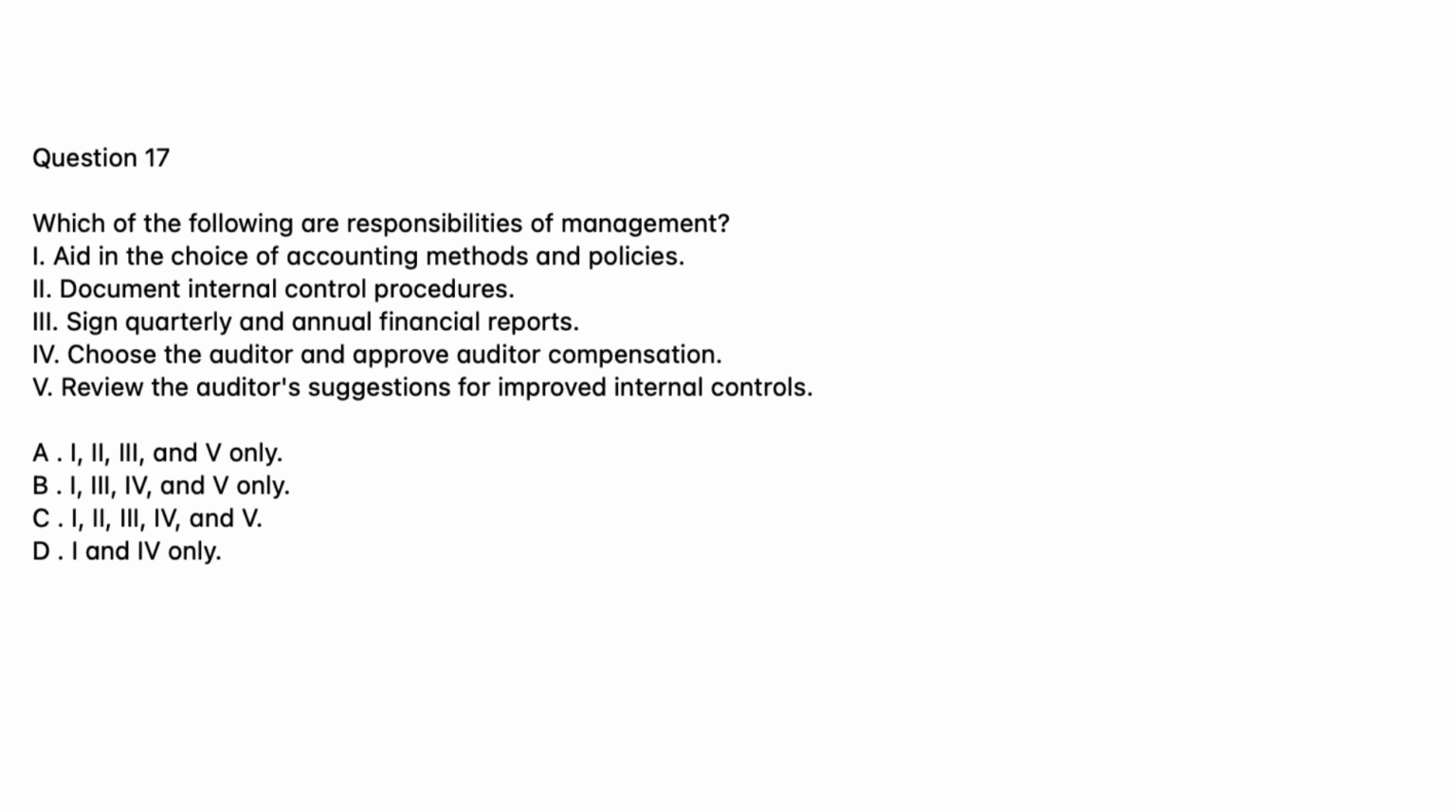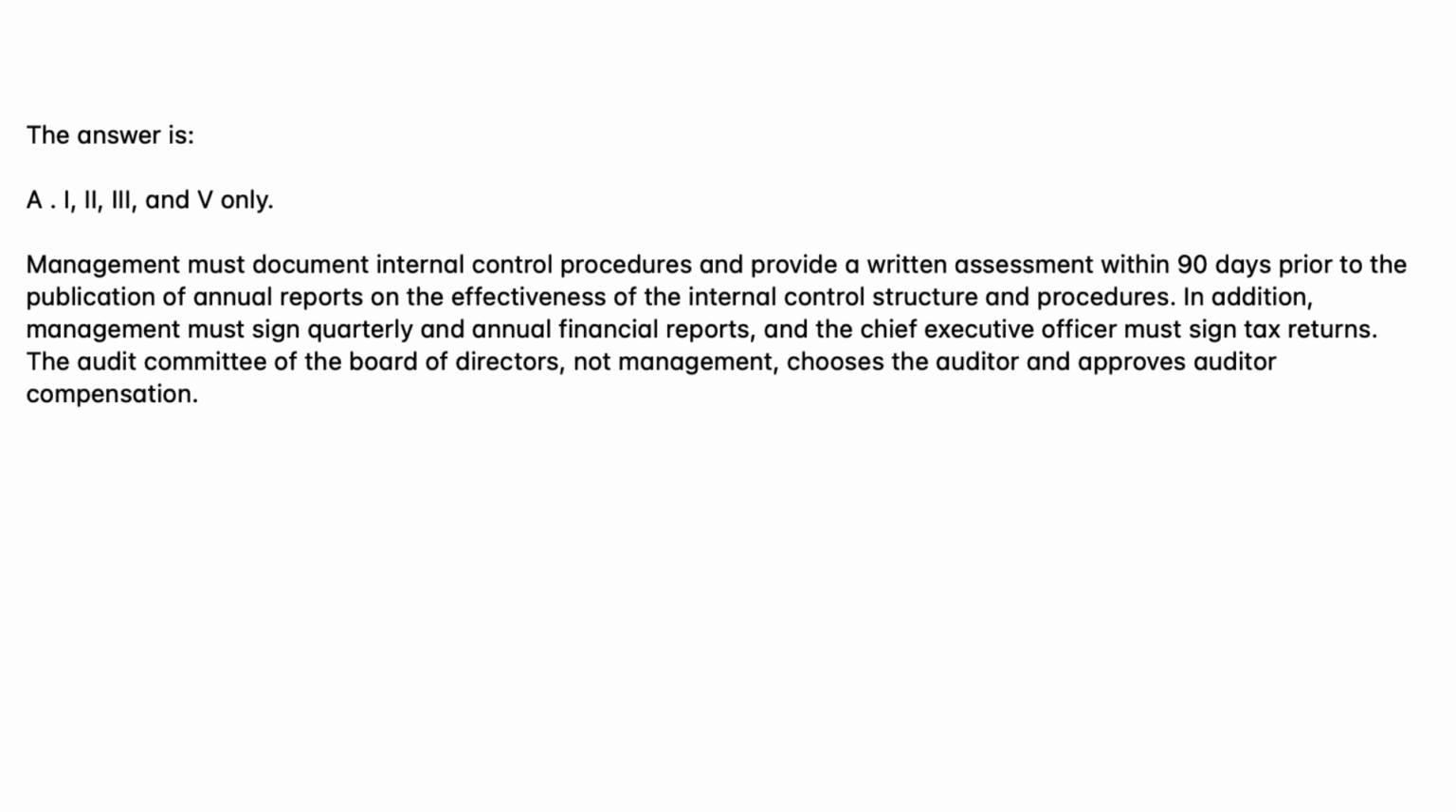Question 17. Which of the following are responsibilities of management? 1. Aid in the choice of accounting methods and policies. 2. Document internal control procedures. 3. Sign quarterly and annual financial reports. 4. Choose the auditor and approve auditor compensation. 5. Review the auditor's suggestions for improved internal controls. A. 1, 2, 3, and 5 only. B. 1, 3, 4, and 5 only. C. 1, 2, 3, 4, and 5. D. 1 and 4 only. The answer is A. 1, 2, 3, and 5 only.